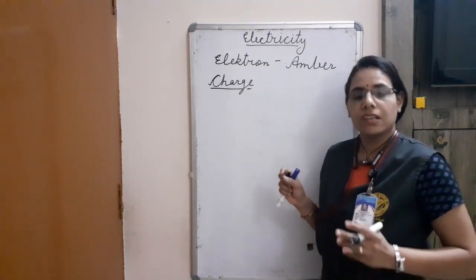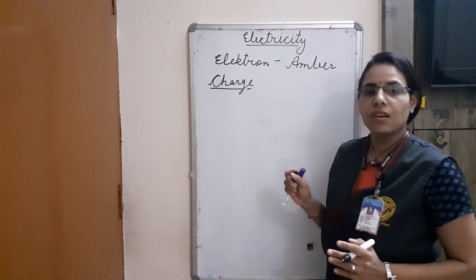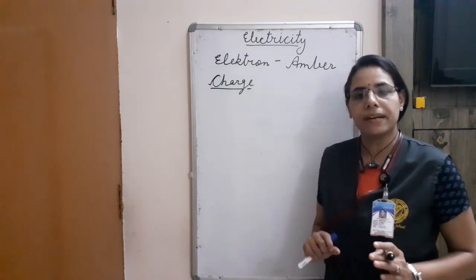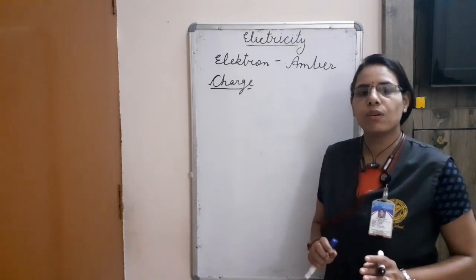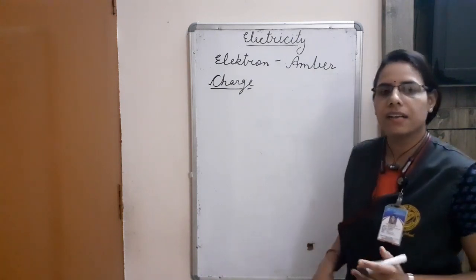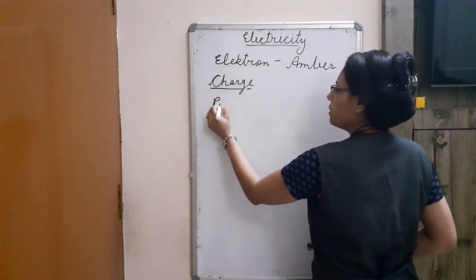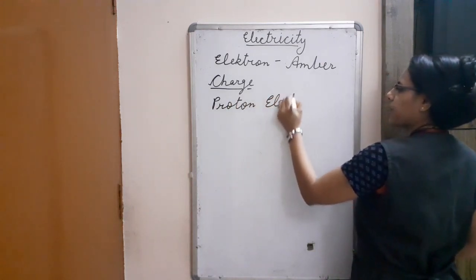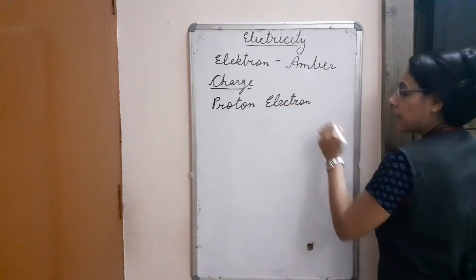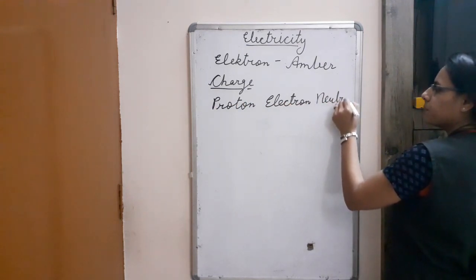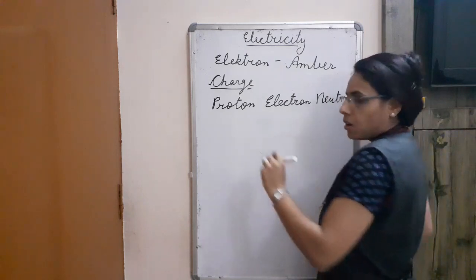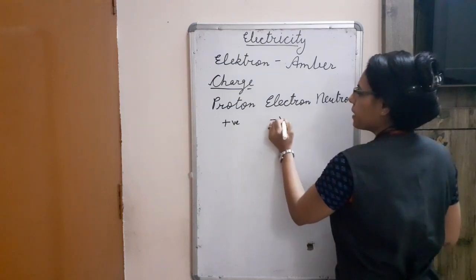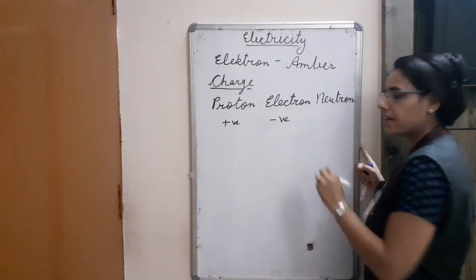As we all know, or we have seen in the previous classes also, that all the things which are present around us are known as matter. All these matters are made up of many particles, and these particles are proton, electron, and neutron. Proton carries positive charge, electron carries negative charge, and neutron carries no charge.